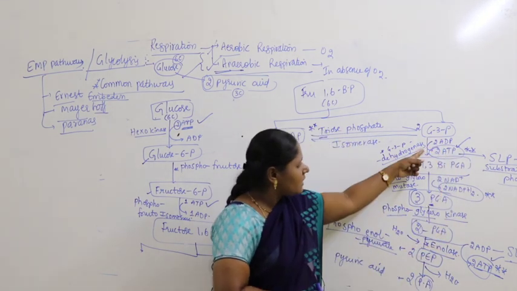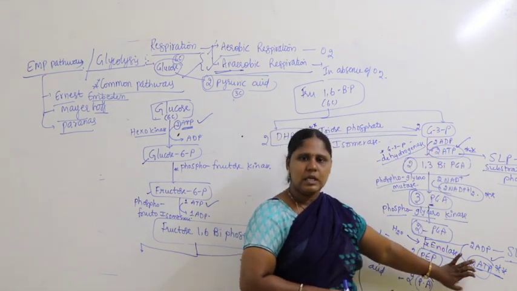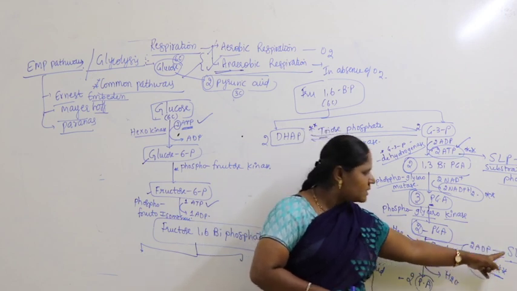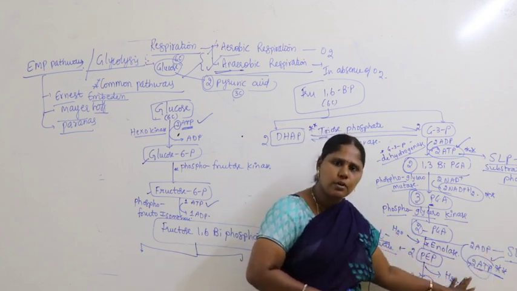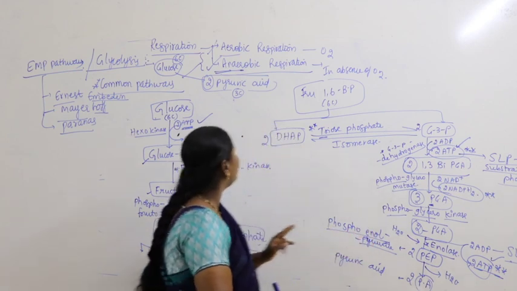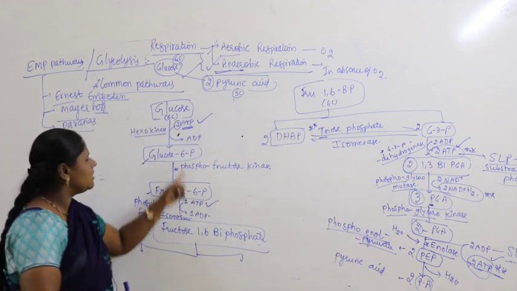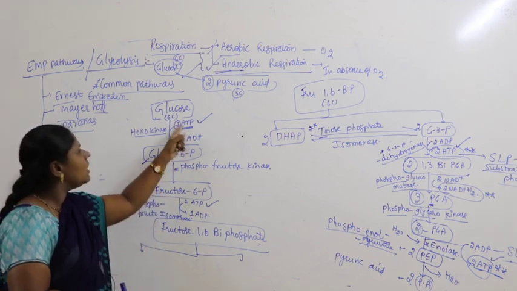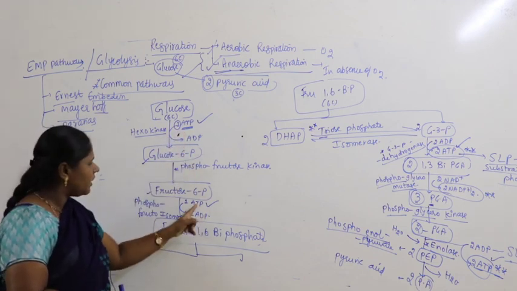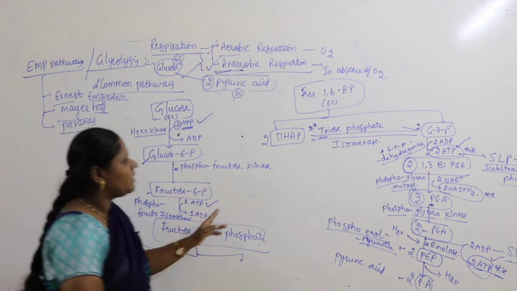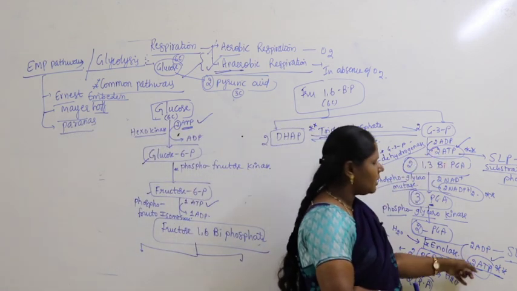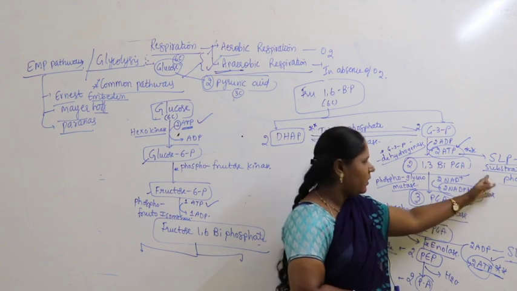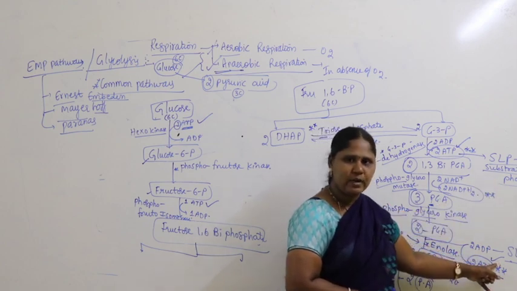And where is another place of production of ATP? Here. This is called substrate level phosphorylation 2. From this substrate we are producing more molecules of ATP. And which are the two places where ATP is consumed? These are the two places. In this case ATP is not produced, ATP is consumed. Here also ATP is consumed, but these are the two places where ATP is produced, substrate level phosphorylation 1 and substrate level phosphorylation 2.